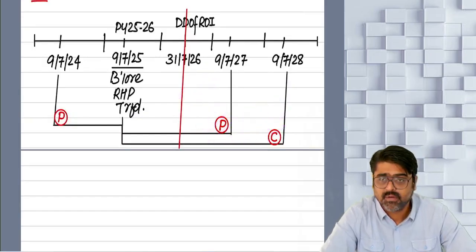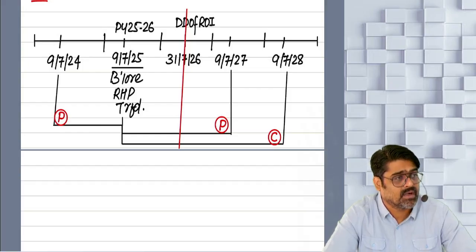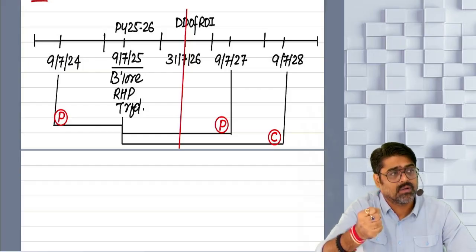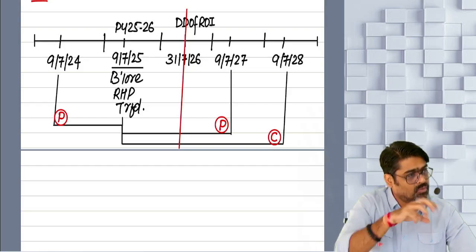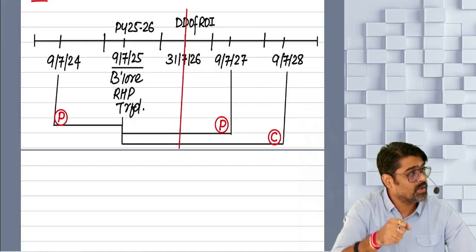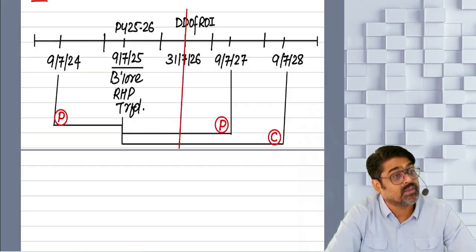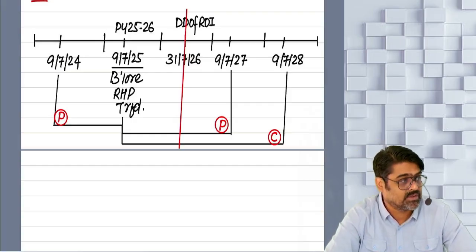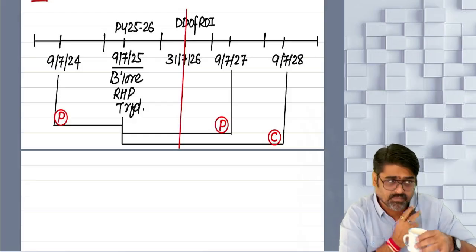So what if the amount deposited in CGD account is withdrawn and utilized for this purpose? Then very good. You are supposed to withdraw and utilize for this purpose only. Yes or no? But what if you withdraw and utilize for purpose other than purchase or construction? That is known as misutilization. And what will happen in the case of misutilization?